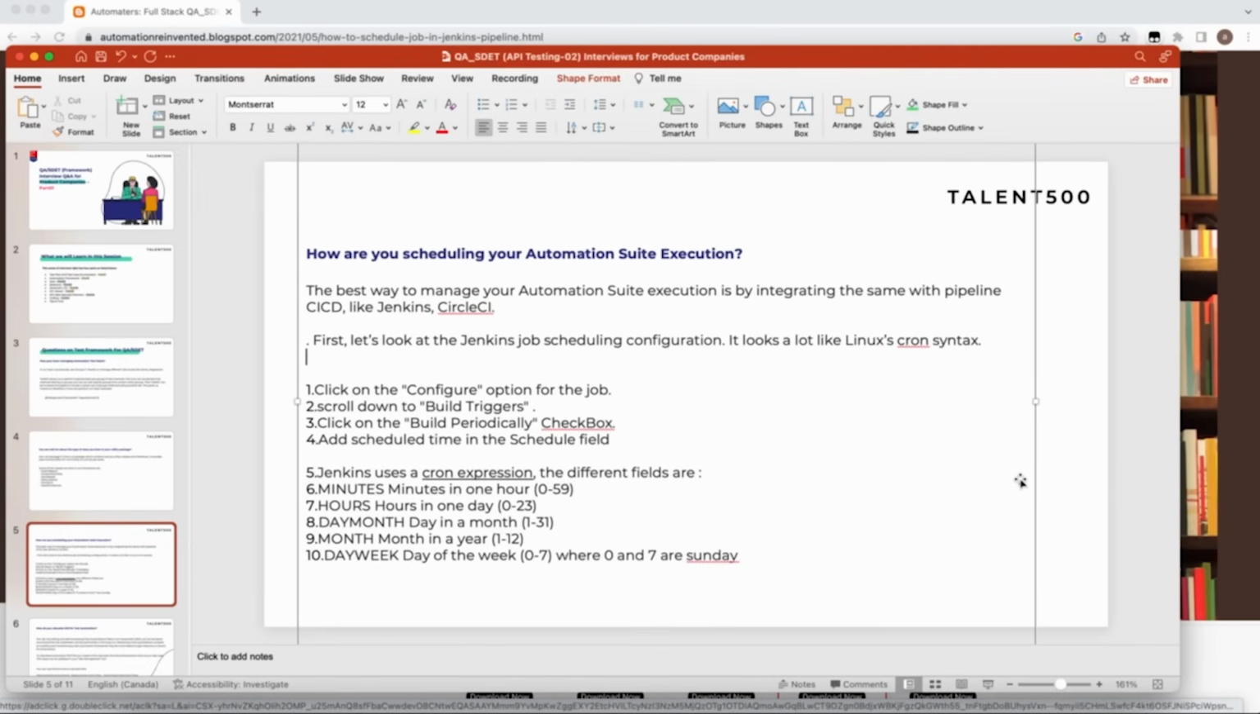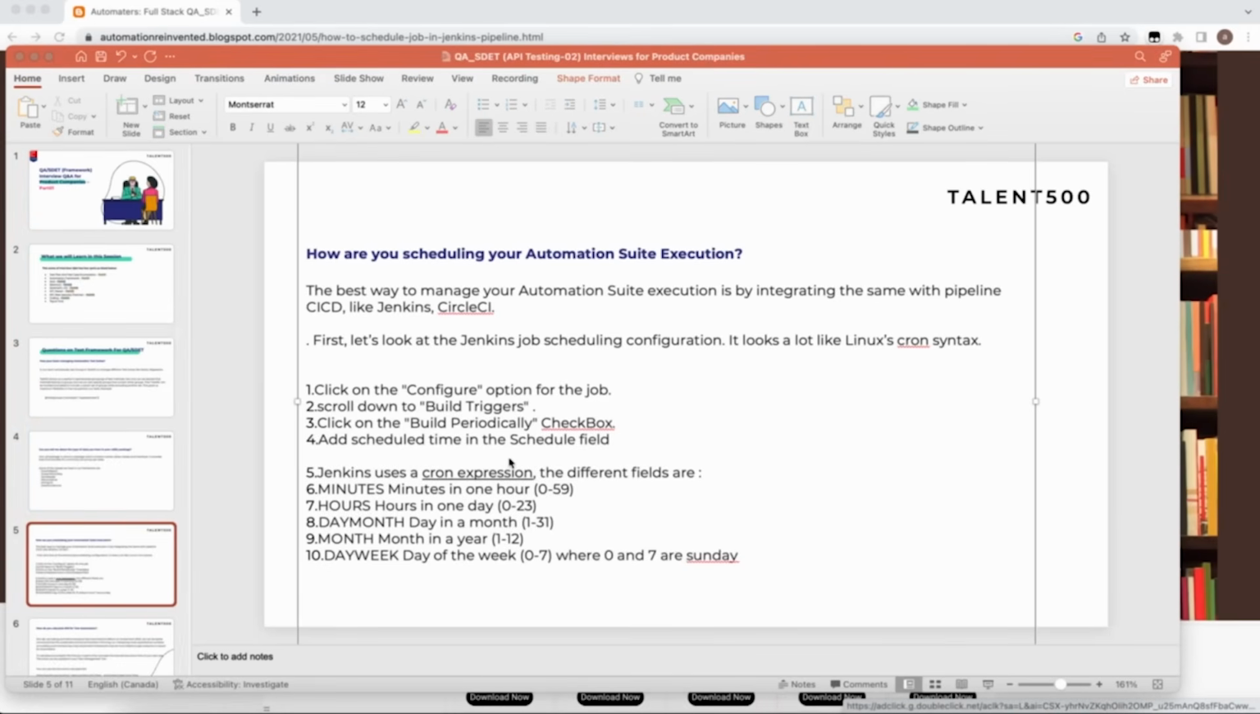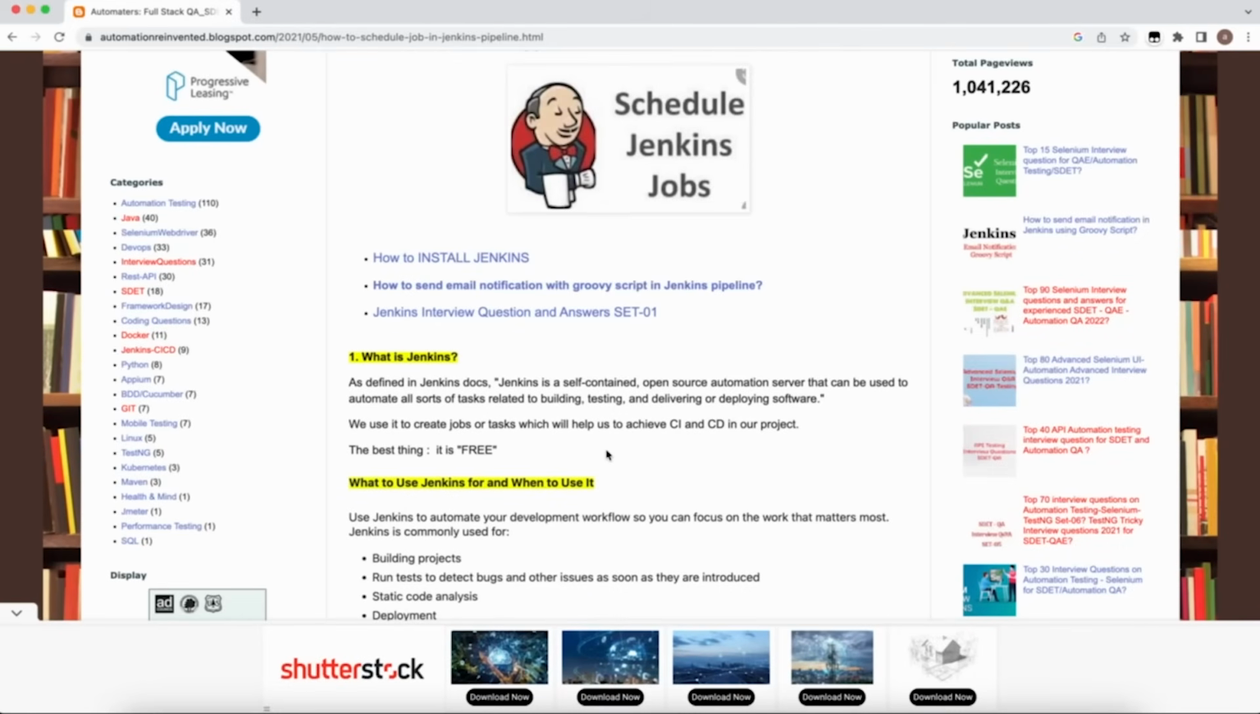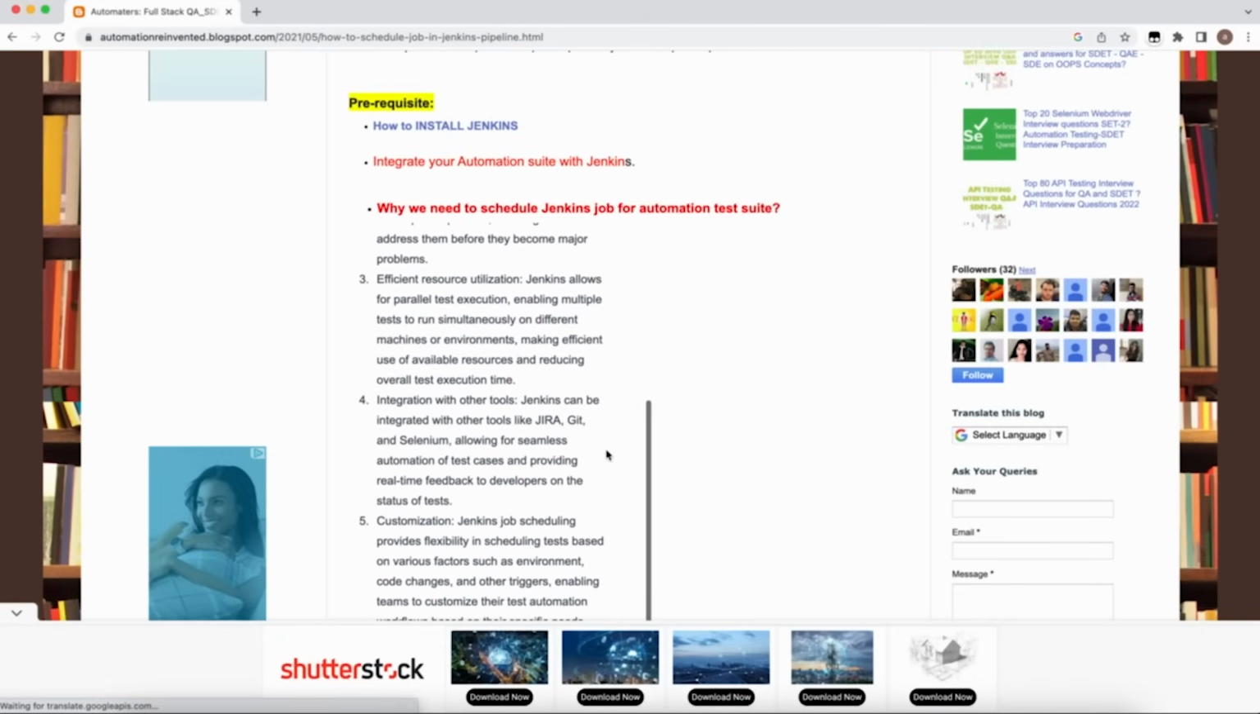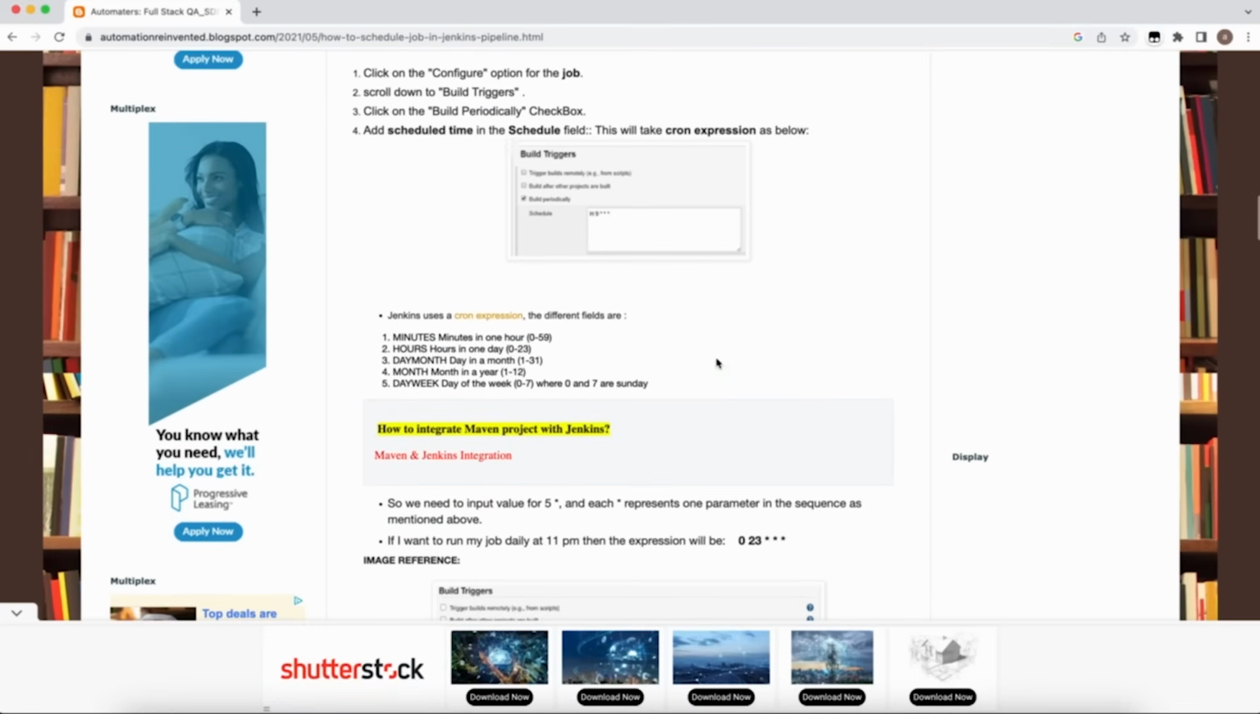Let me give you an example to show how this cron expression looks. I have written a very nice post on the same, and you can refer to it if you want more clarity on it. Definitely I would suggest you refer to this one. Exactly, it looks like this. Can you see the screenshot?